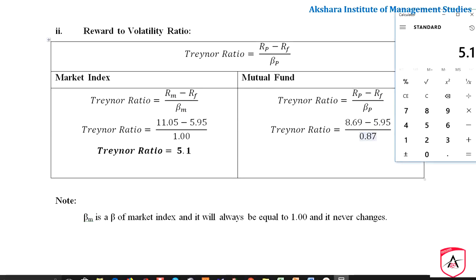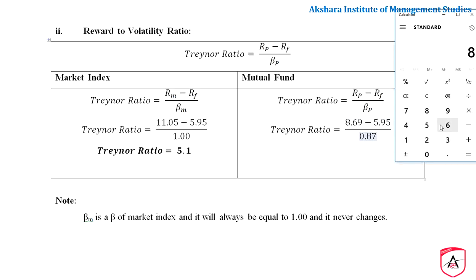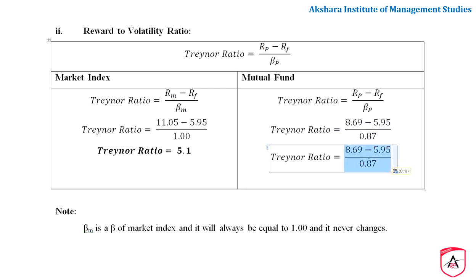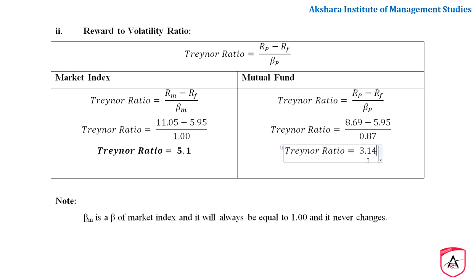Use calculator for calculations. 8.69 minus 5.95 equals 2.74, divided by 0.87. It is 3.1494. It is 3.14.